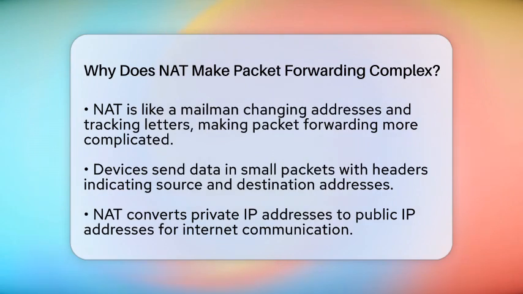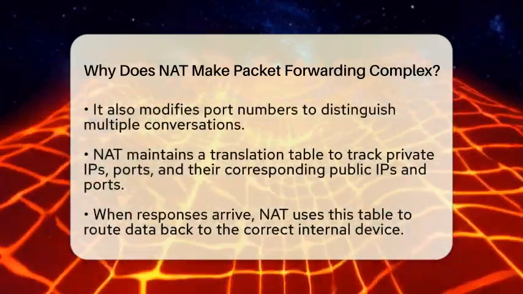In the internet world, devices send data in small chunks called packets. These packets have headers that tell where they are coming from and where they are going. When a device inside a private network wants to talk to the internet, NAT steps in. It changes the private IP address, which is like a home address only visible inside the network, into a public IP address that everyone on the internet can see. It also changes the port number, which helps identify different conversations happening at the same time.